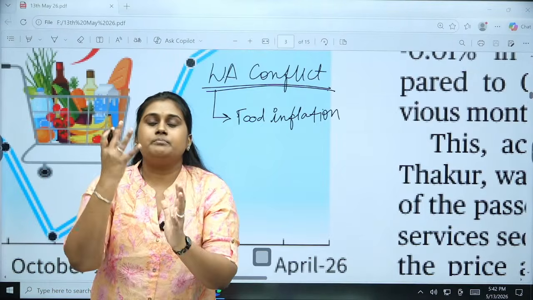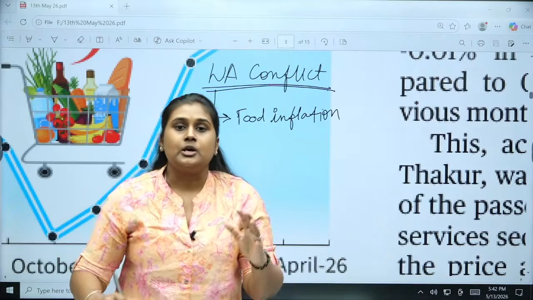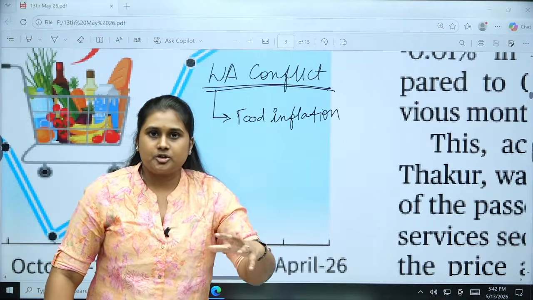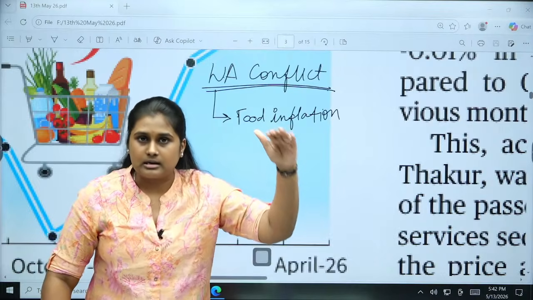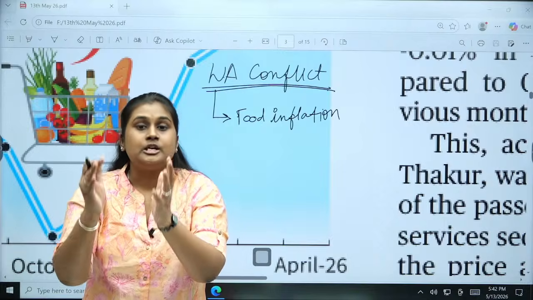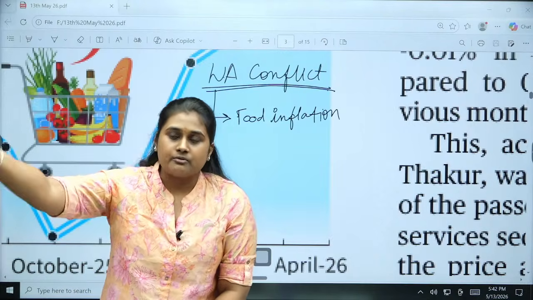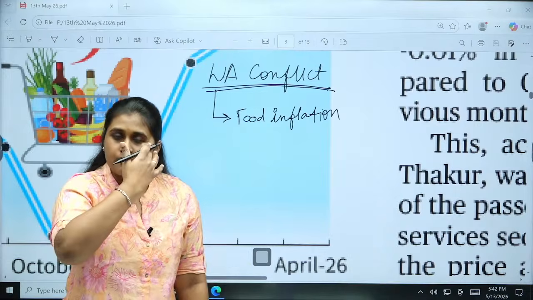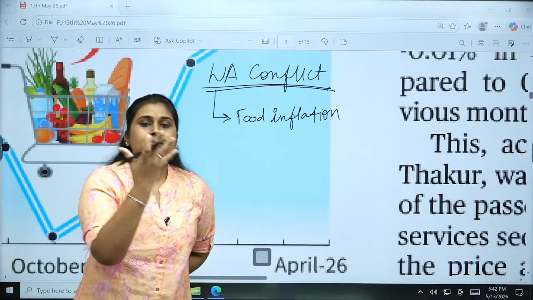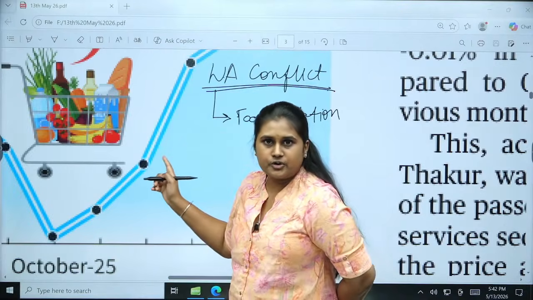So if it is your brinjal, tomato or whatever the pulses are, if the transportation cost and input cost are higher, it will impact your products. When your vegetables are costlier, that will be your food inflation: your sabzi and basic things, oil and everything, prices rise. That is food inflation.